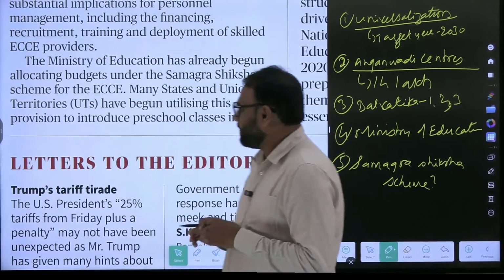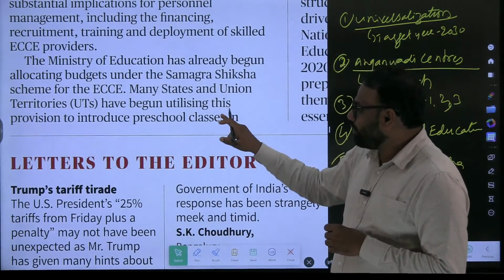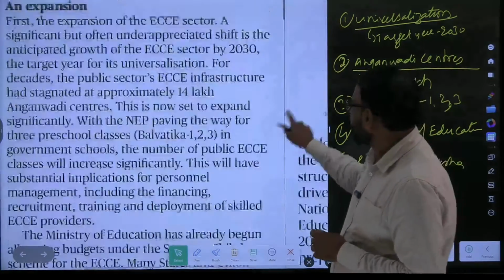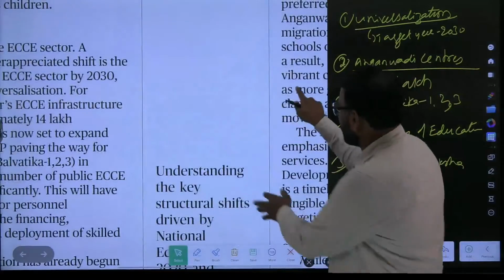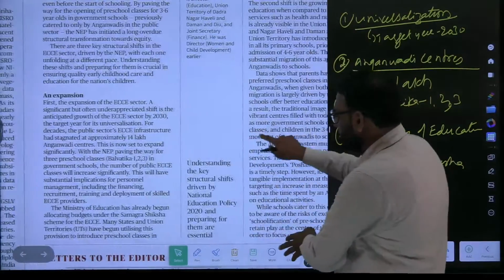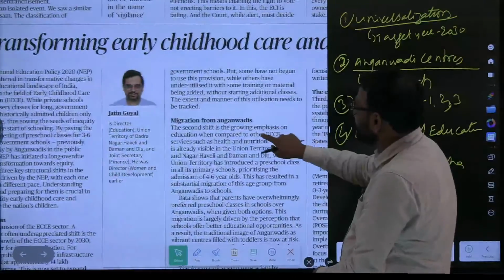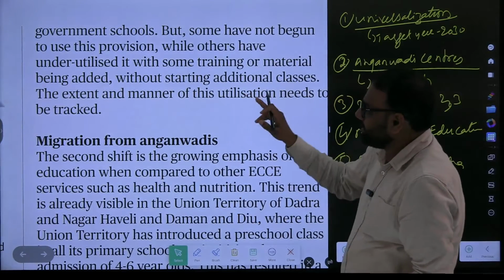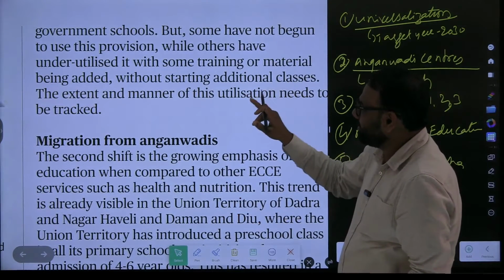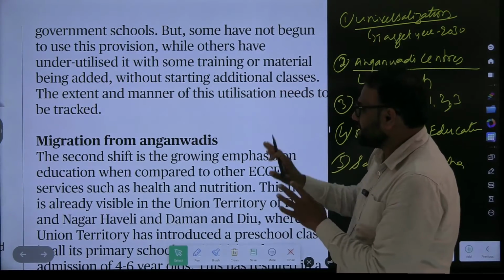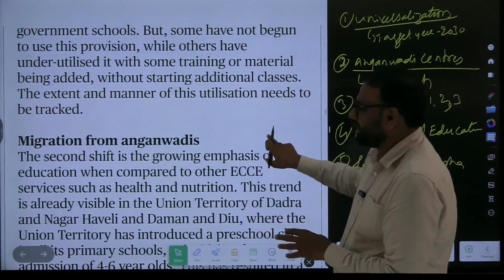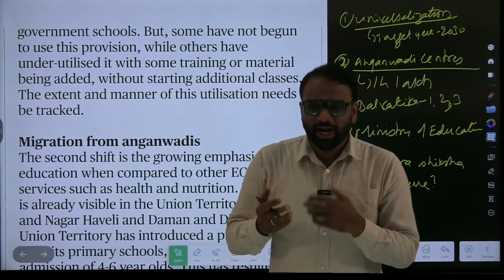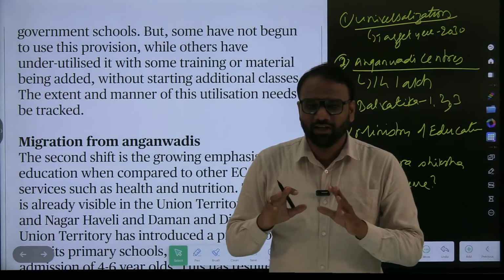Next, many states and union territories have begun utilizing this provision to introduce preschool classes in government schools. But some have not begun to use this provision, while others have underutilized it with some training or material being added without starting additional classes. The extent and manner of this utilization needs to be tracked. So this entire line by line information is not important. Means some states have already started implementing and some states have not yet completely started the implementation of this scheme.